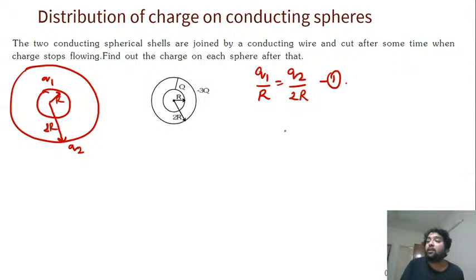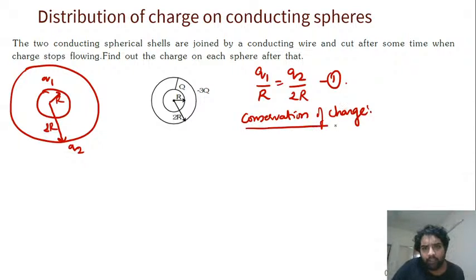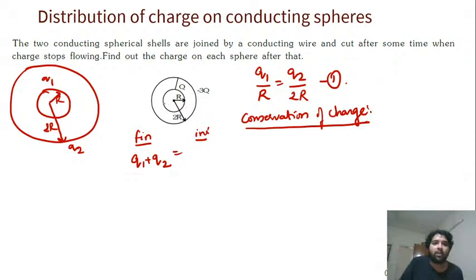And one more thing, conservation of charge. You have to use the concept of conservation of charge. तो conservation of charge से क्या हो रहा है यहाँ पे? We know the total charge is q1 plus q2 finally. And initially, what is the total charge? Total charge should remain same. There is no extra charge coming from anywhere. It should be equal to q minus 2q.